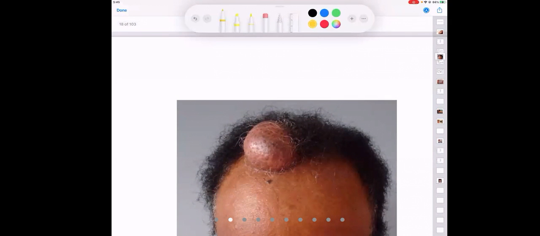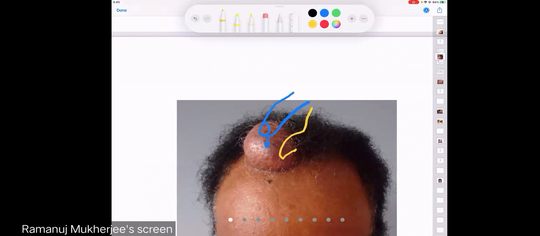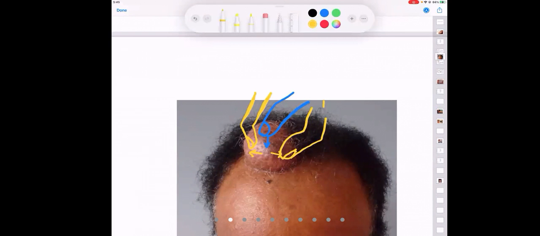So that means, if this is the finger that is giving the pressure, I need the other 2 fingers which will be acting as the watching fingers, and the blue colored finger will be the displacing finger.